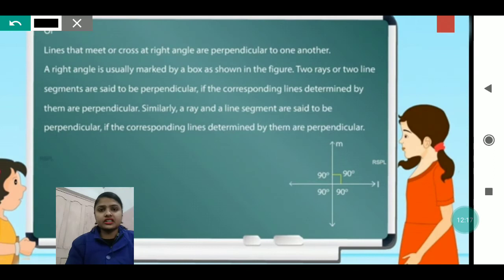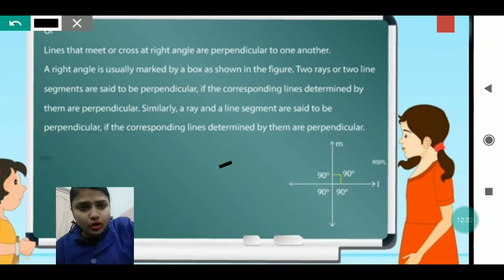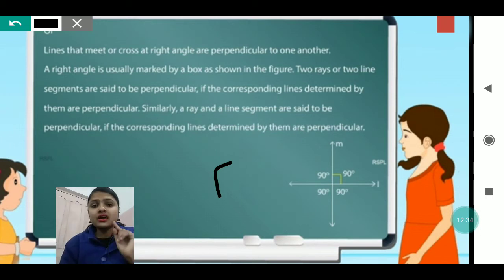You can see here what is written. Lines that meet or cross at a right angle are perpendicular to one another. That we have already done. The right angle is usually marked by a box as shown in the figure. This kind of box is drawn to mark the 90 degree.